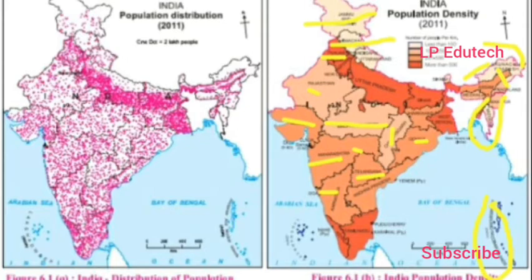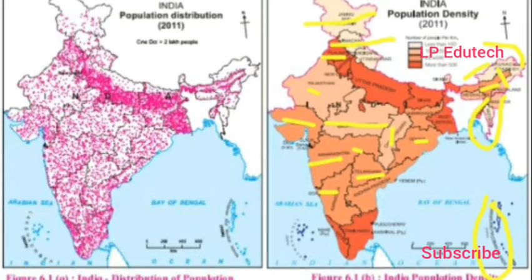Also Odisha, Goa, Jharkhand, Assam and Tripura. So maximum of these states are included between 251 to 500. I just repeat again: Gujarat, Maharashtra, Telangana, Andhra Pradesh, Odisha, Karnataka, Goa, Jharkhand, Assam, Tripura.